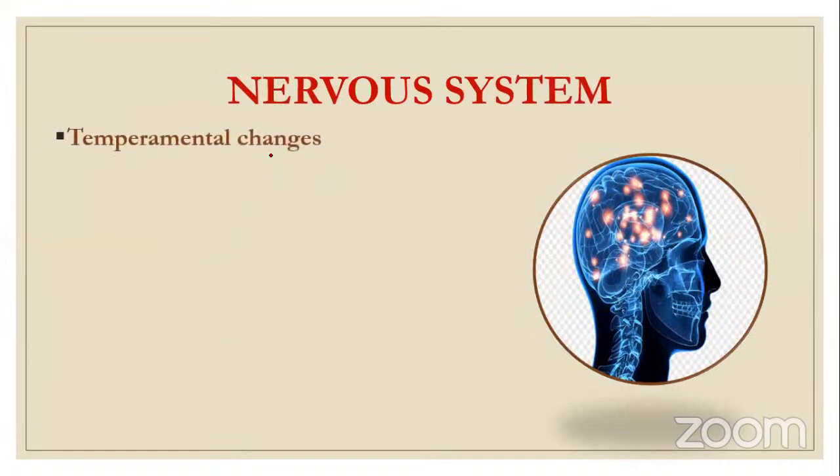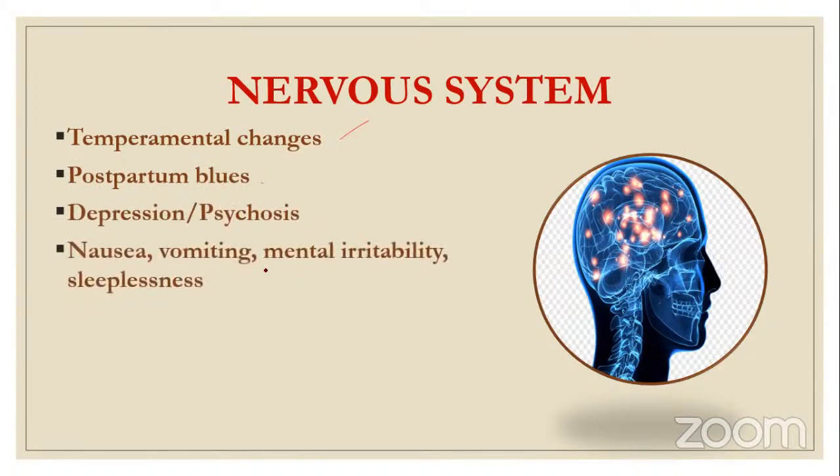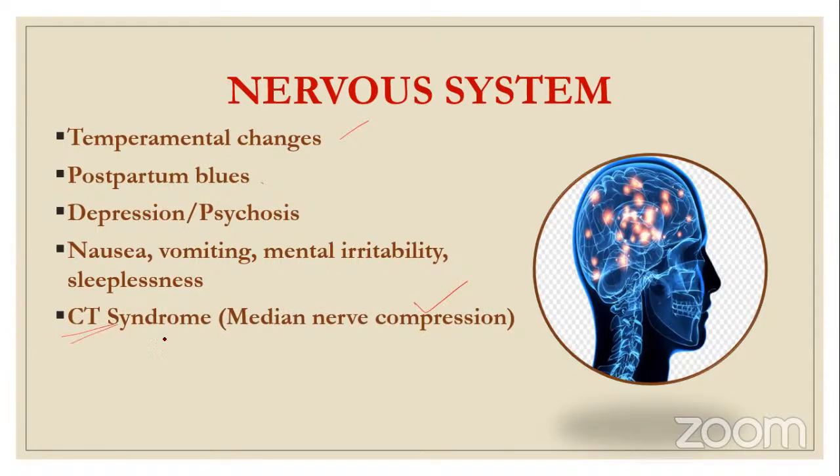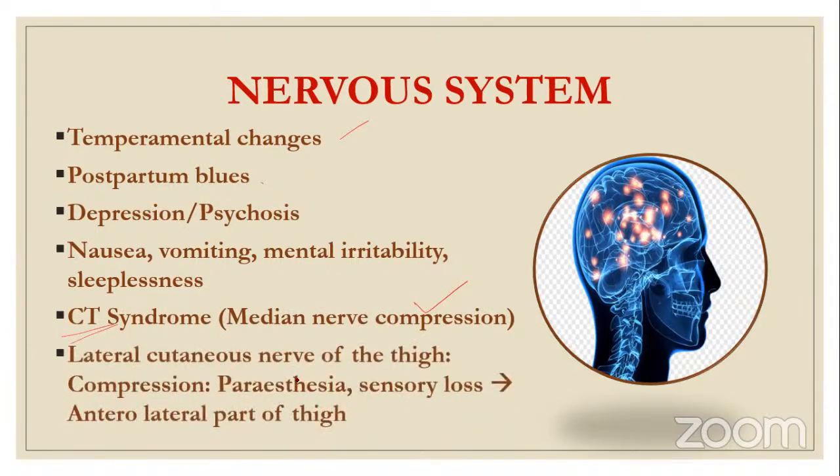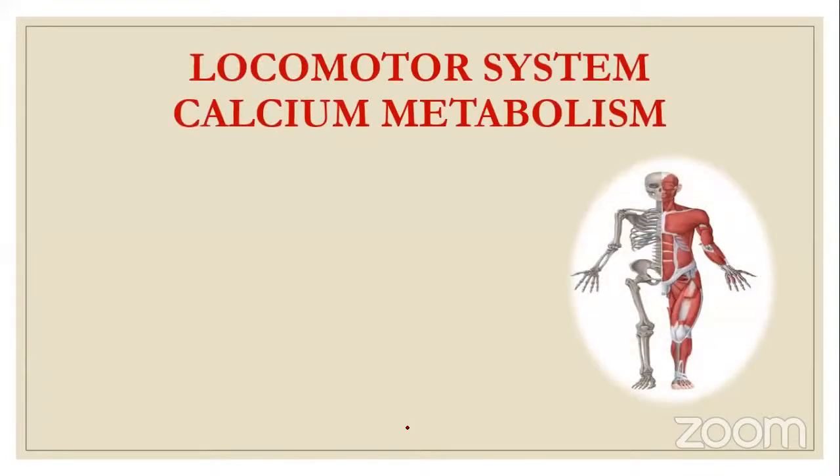Next, nervous system. Temperamental changes, mood swings, postpartum blues or depression or psychosis. These are all common in few pregnant women or postpartum women. And nausea, vomiting, mental irritability, and sleeplessness, all because of the hormones that are influencing. And carpal tunnel syndrome, because there is median nerve compression, and that is why carpal tunnel syndrome is common in pregnant women. And the lateral cutaneous nerve of the thigh is compressed, which causes paresthesia and sensory loss in the anterolateral part of the thigh.